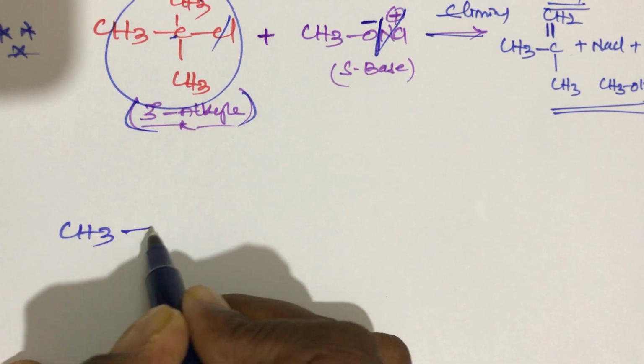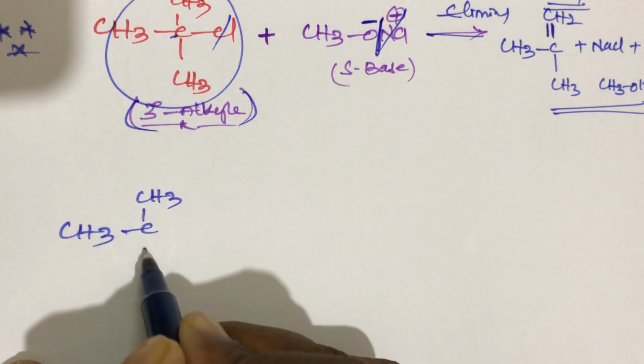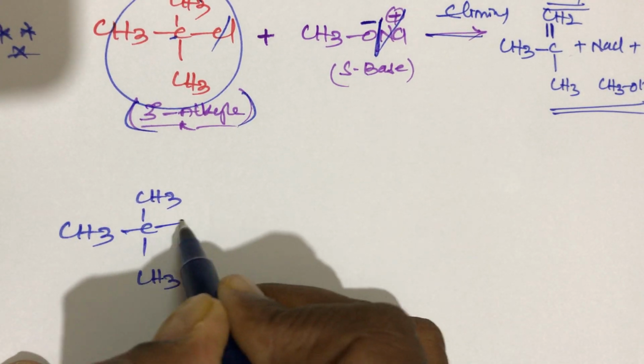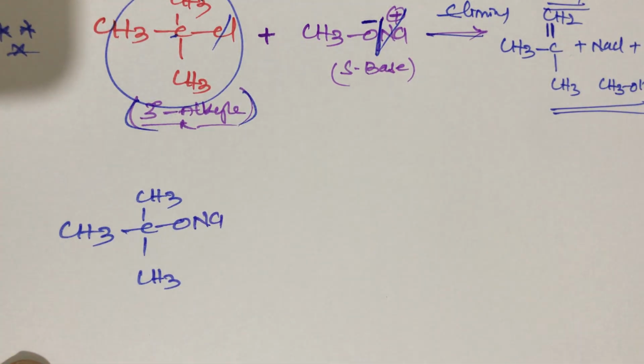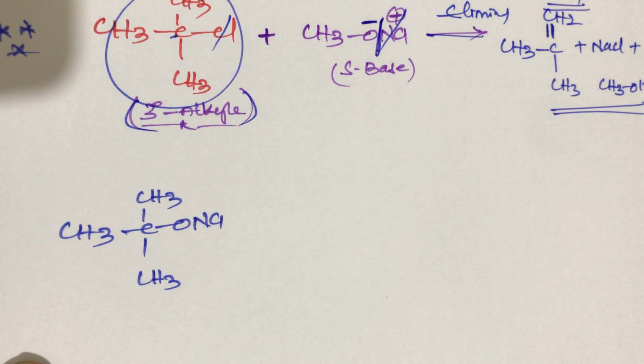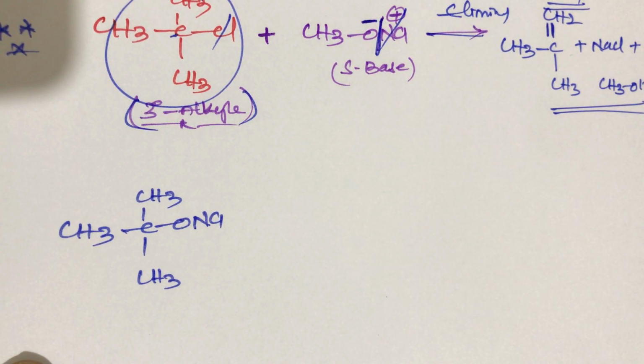When CH3, CH3, CH3, ONa, sodium butoxide, that is sodium tertiary butoxide, reacts with CH3Cl, what happens?